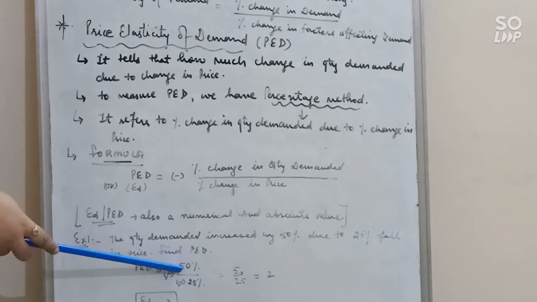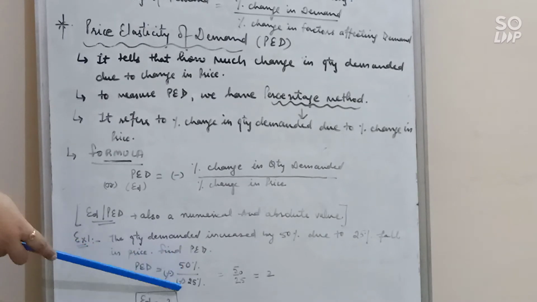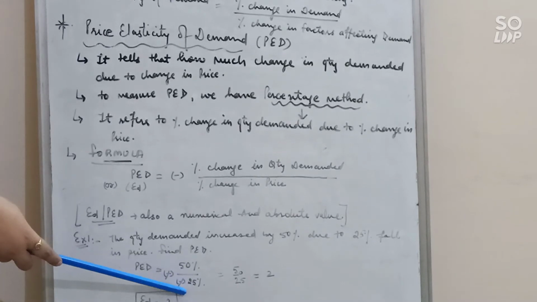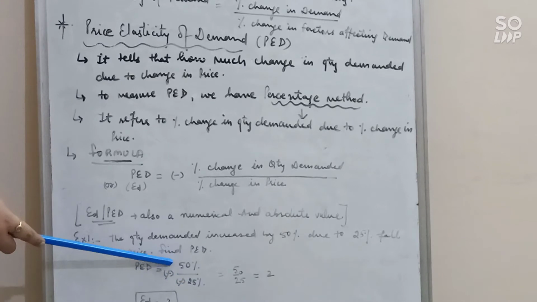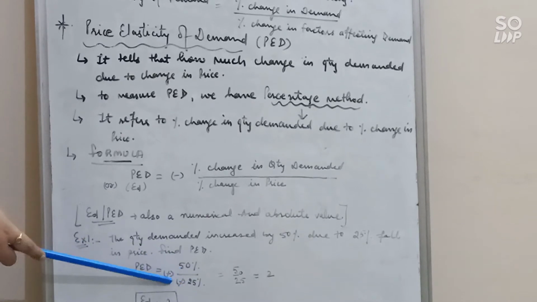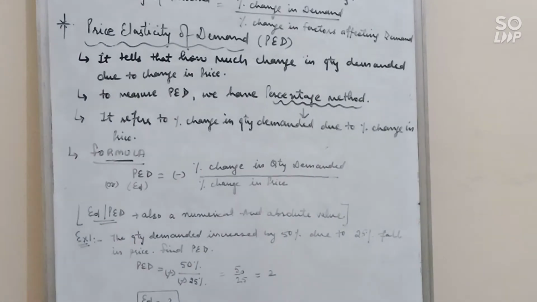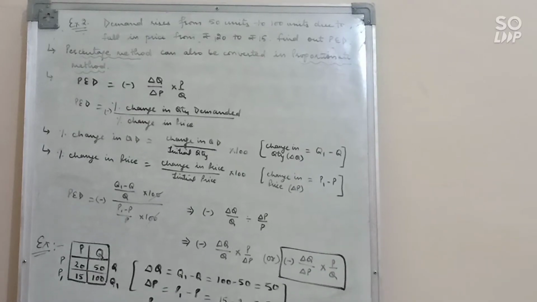But for the change in price there is a fall. Fall means minus, negative, and increase means positive. So minus minus will cancel, and when you cut this we have 2. So PED is equal to 2, or you can write elasticity of demand is equal to 2. It shows that there is 2 times change in demand due to change in price. Clear?